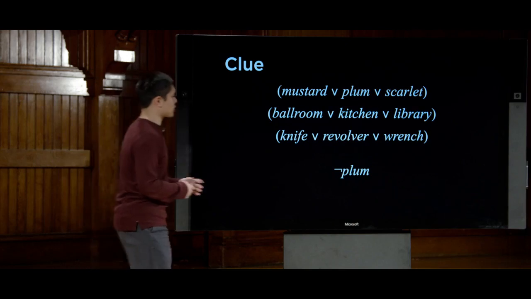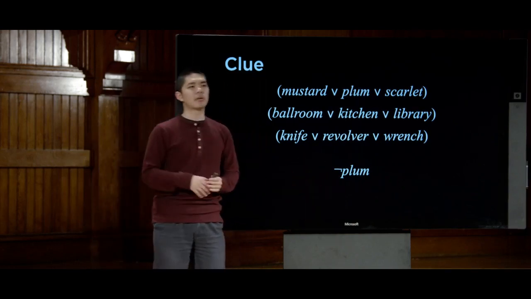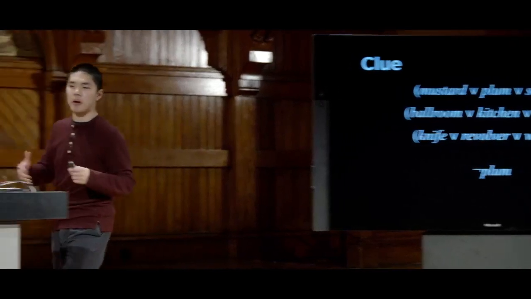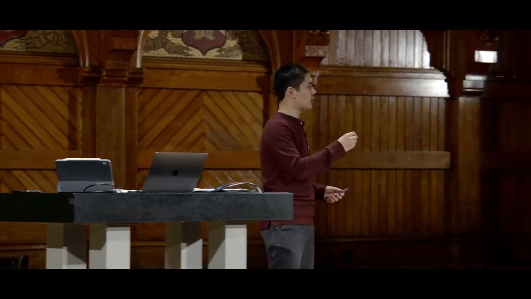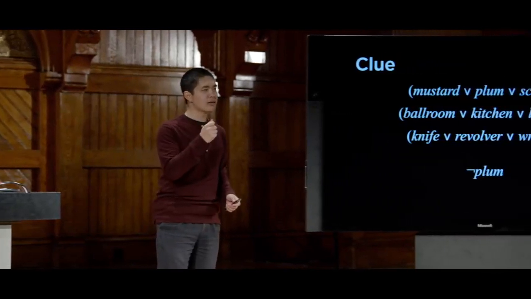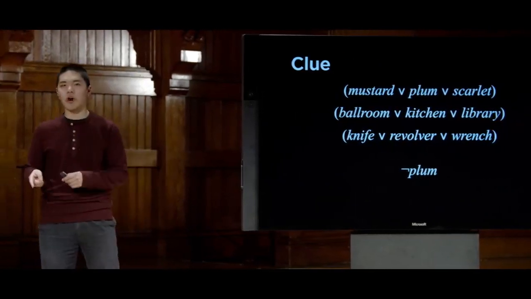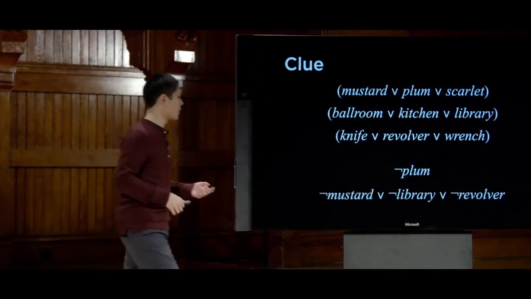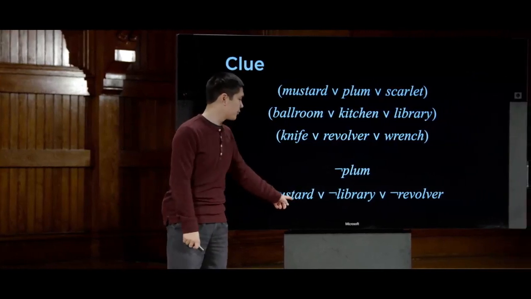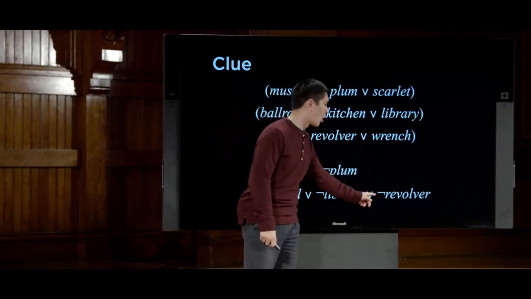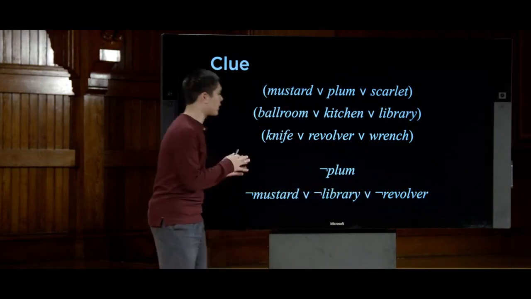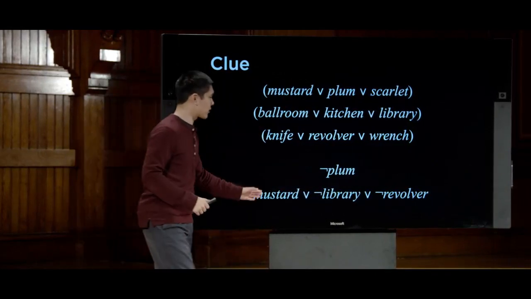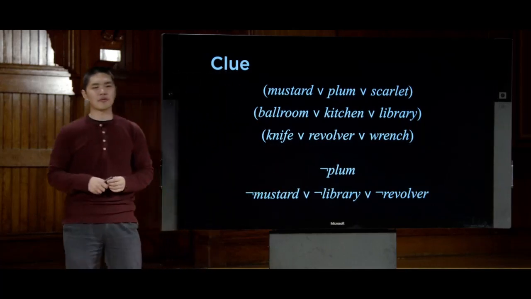Sometimes I might not know for sure that a particular card is not in the middle, but sometimes someone will make a guess and I'll know that one of three possibilities is not true. Like someone will guess Colonel Mustard in the library with the revolver or something to that effect. In that case, a card might be revealed that I don't see, but if it is either Colonel Mustard or the revolver or the library, then I know that at least one of them can't be in the middle. So I know something like it is either not Mustard, or it is not the library, or it is not the revolver. Maybe multiple of these are not true, but I know that at least one of Mustard, library, and revolver must, in fact, be false.